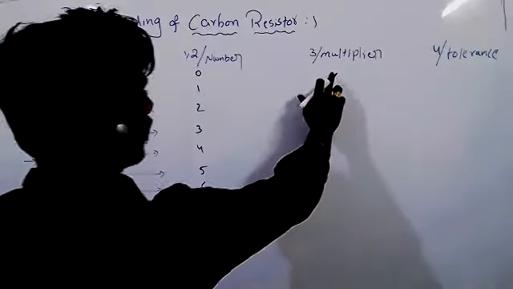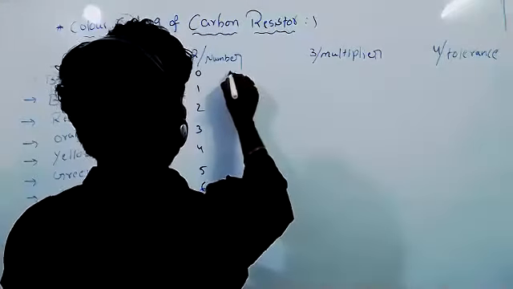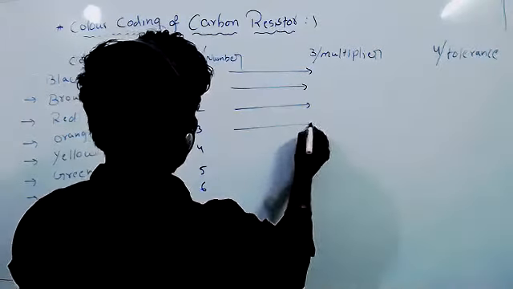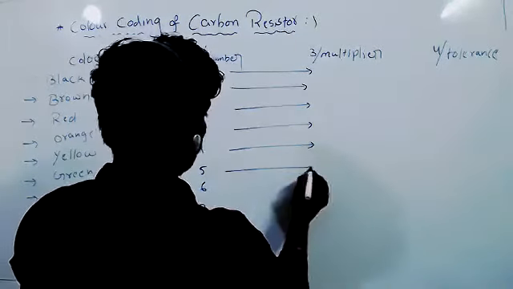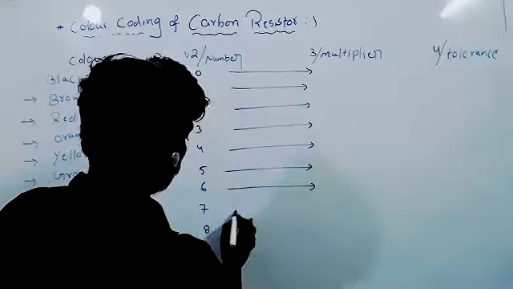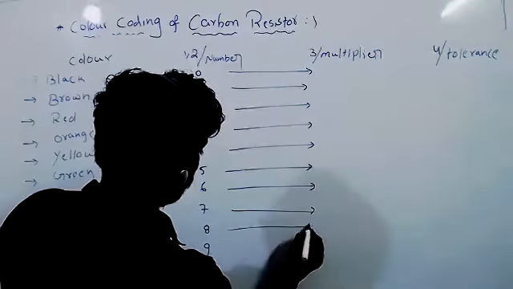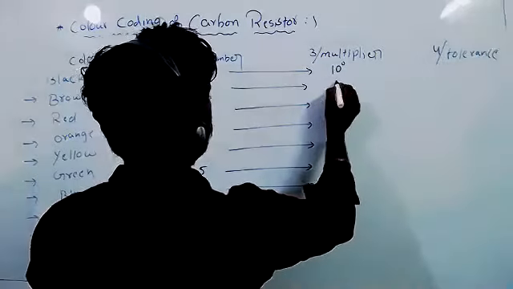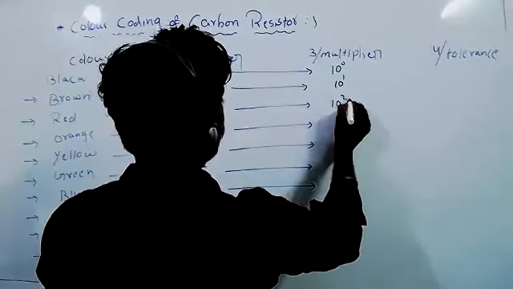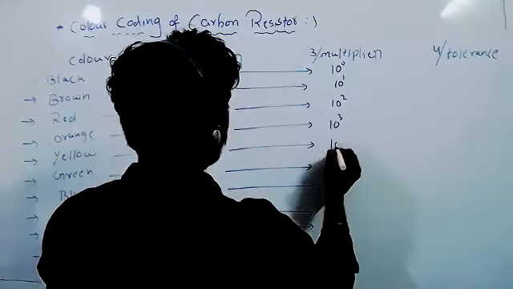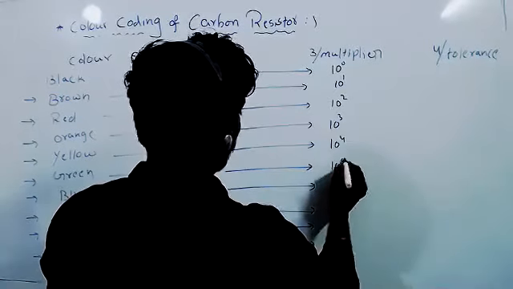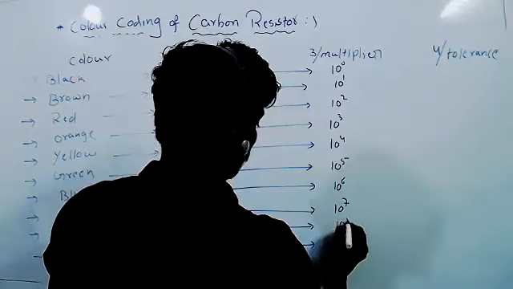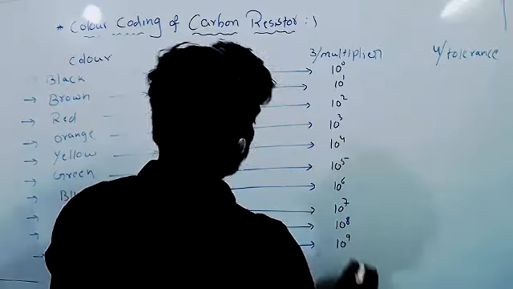It is the multiplier. Multiplier means 10 to the power of 0, 10 to the power of 1, 10 to the power of 2, 10 to the power of 3, 10 to the power of 4, 10 to the power of 5, 10 to the power of 6, 10 to the power of 7, 10 to the power of 8, 10 to the power of 9.